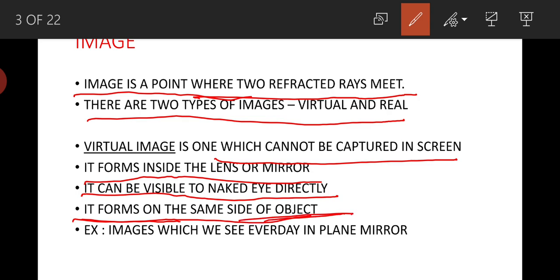The best example for virtual image is the image which you see of your face every day in the mirror. Every day before coming to school, you comb your hair by seeing your face in the mirror. The image which you see in the mirror is nothing but a virtual image. It will be inside the mirror only. It will not come outside of the mirror. That is why it is called a virtual image. It cannot be captured on a screen.